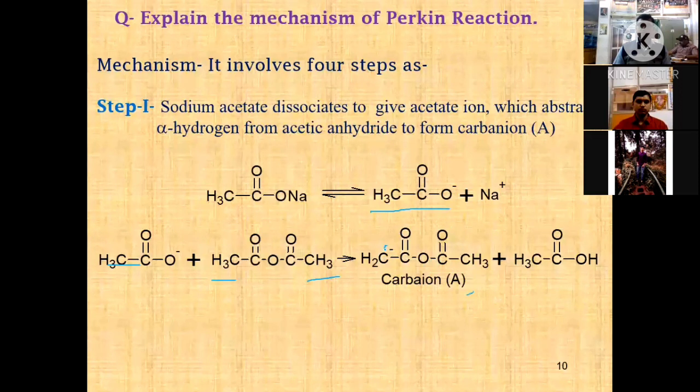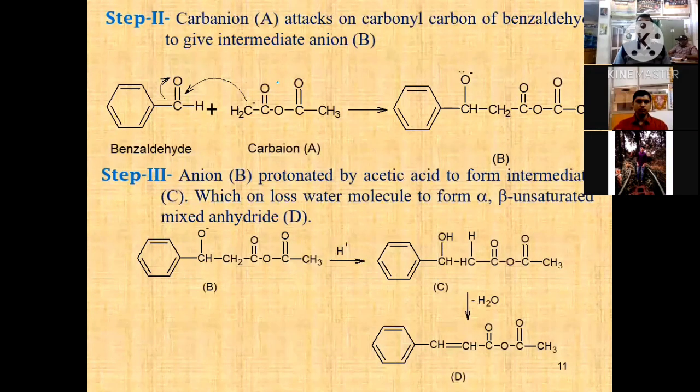This is the generation of a carbanion, which delocalizes, with the electrons shifting towards the oxygen atom, to form an enolate ion. Enolate means it has an ester moiety. Oxygen bears a negative charge, hence it is called an enolate ion. 'En' means carbon-carbon double bond, 'ate' means ester derivative. And acetic acid is formed as a side product. The first step is known as generation of the carbanion.